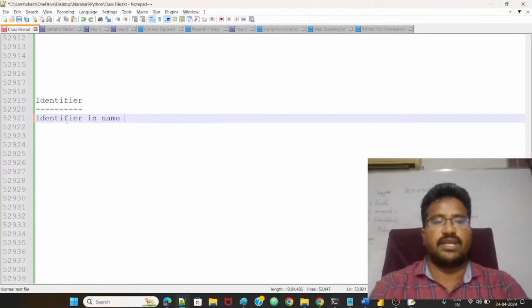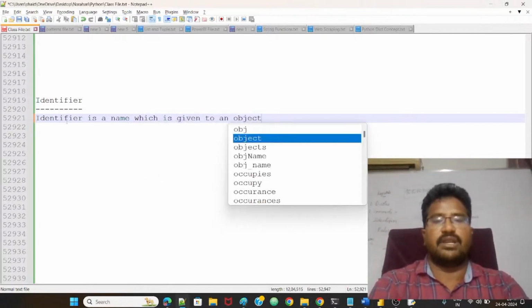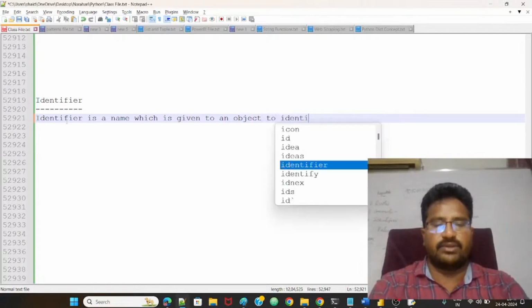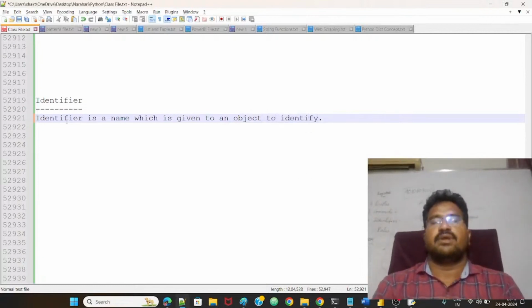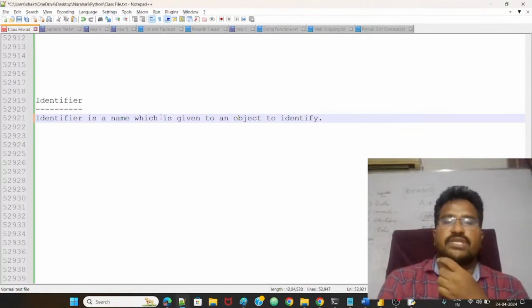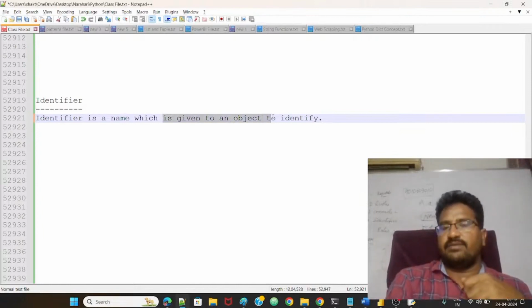First of all, it is a name which is given to an object to identify. Identifier is a name which is given to an object to identify.